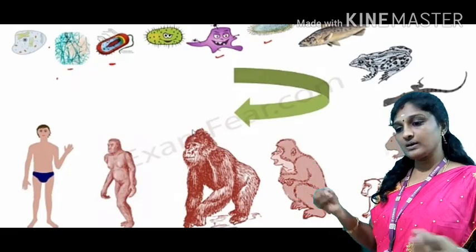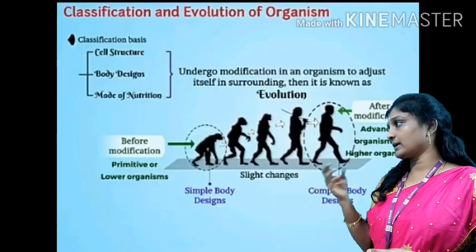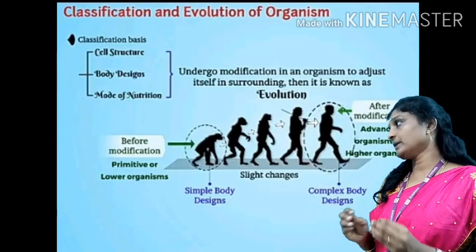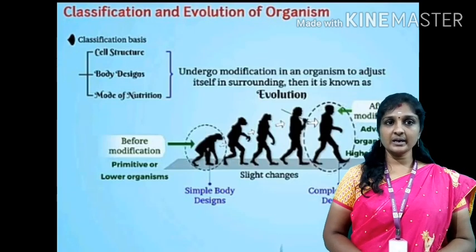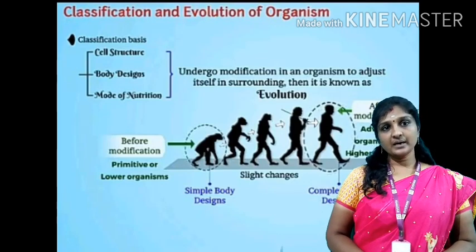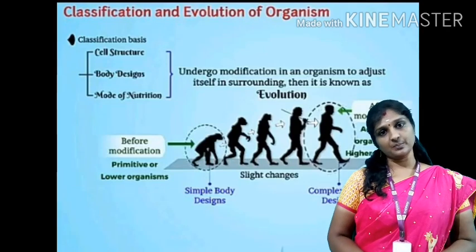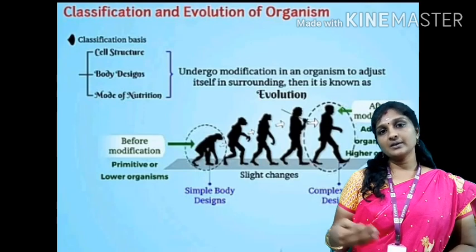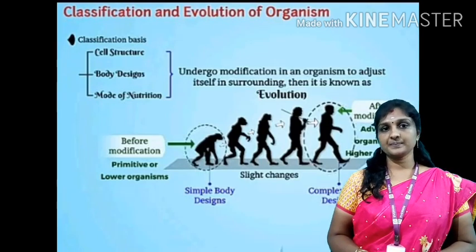So all the organisms have some interlink. Evolution and classification are interlinked by their common characteristics. Primitive organisms are simple, but the young and advanced organisms are complex. By this evolution you can understand the advanced organisms have complex body structure.